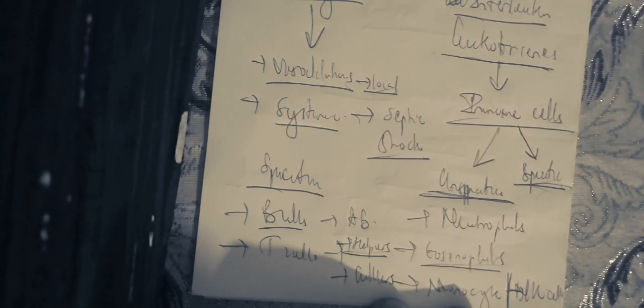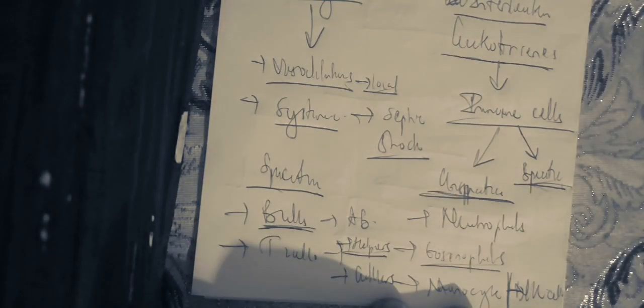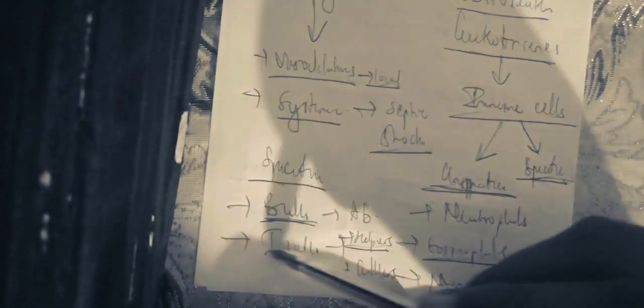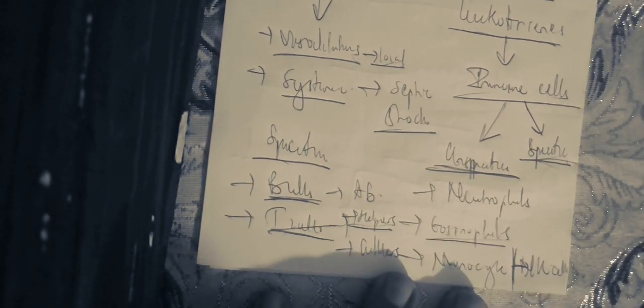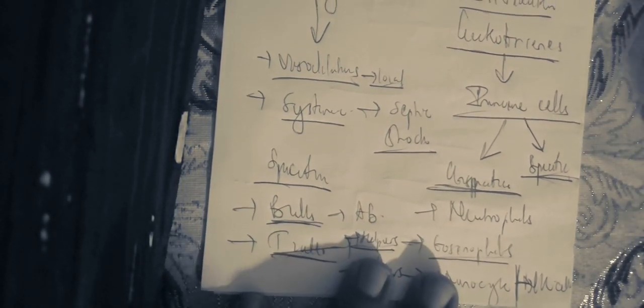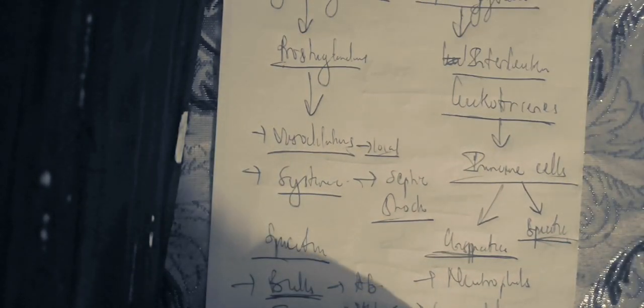The specific immune response is divided into two: the humoral immune response from the B cells and the cellular immune response from the T cells. So that is the first mechanism, based on over-immune stimulation.